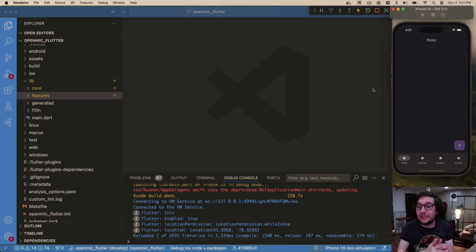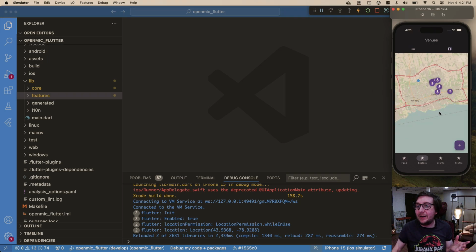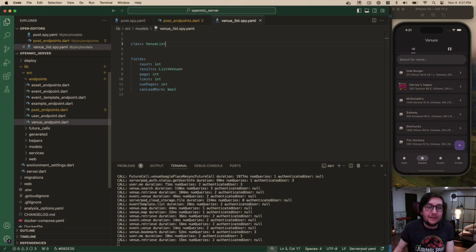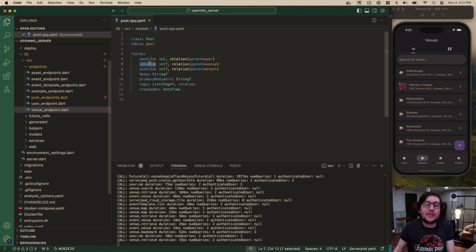It's kind of like connecting the dots, because the thing about the social layer is Explore is going to have, like every venue is going to have a feed of posts. So any event is going to have a feed of posts, and feed posts can also live on their own. They can be connected to any of these things. They can also be on people's profiles. So this really touches everything. And part of me wanted to build this part first, but I realized we kind of need the other things first, because if we look at our post model, it actually relies on a venue and event. Now we could have skipped those for now, but anyways, let's get into it.